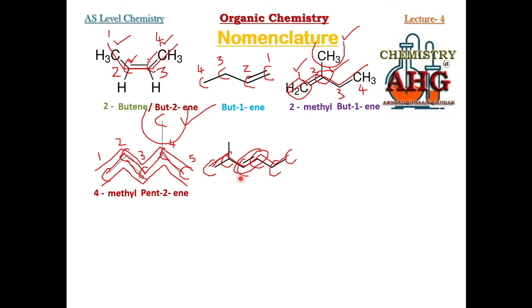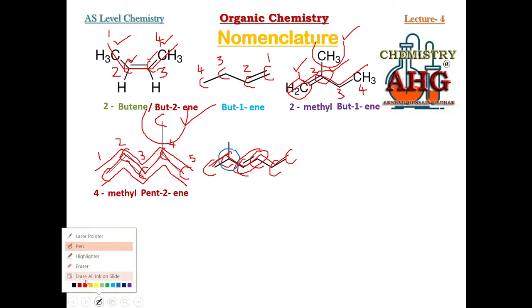If the double bonded carbons get the same position for numbering, whether you move from right to left or left to right, then you will not give preference to the double bond because it gets the same number. Then you will give preference to the branched carbon. So what should be the focus of your numbering in this example? This carbon, the branched carbon, must be the focus.